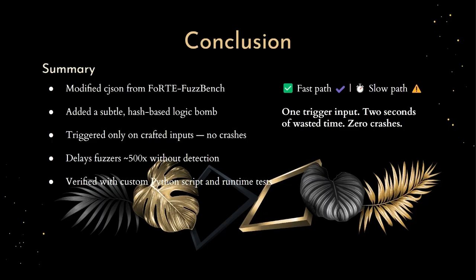To wrap this all up, this project was about counter fuzzing. My goal from day one was to build something subtle, smart, and effective at slowing down fuzzers without crashing or obviously breaking the program. I picked cJSON because it's small, clean, and easy to test, and then I built a delay mechanism that triggers only on very specific hash-based inputs. It wastes over 2 seconds of execution time when hit, which in fuzzing terms is a serious hit to efficiency. I verified it using a custom Python script, debug outputs in the program, and live demos showing how fast and slow inputs behave differently. And the whole logic is wrapped in a macro, which means it's portable and ready to be dropped into other programs later.